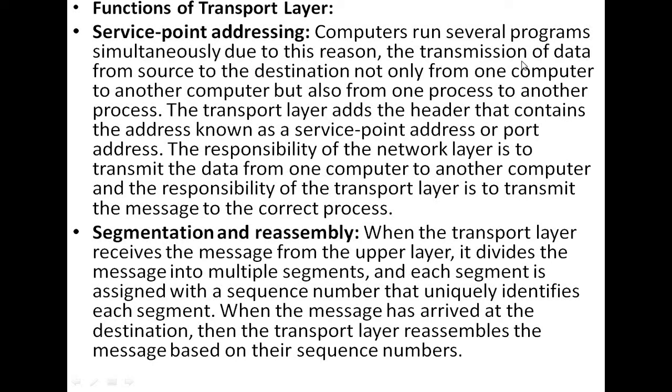Due to this, the transmission of data from source to destination is not only from one computer to another computer, but also from one process to another process. The transport layer adds the header that contains the address known as the service point address, or we can also say port address. The responsibility of the network layer is to transmit the data from one computer to another computer, and the responsibility of the transport layer is to transmit the message to the correct process.